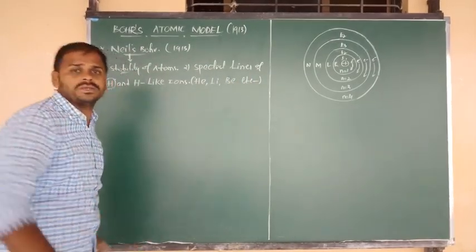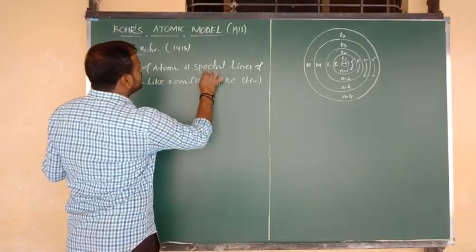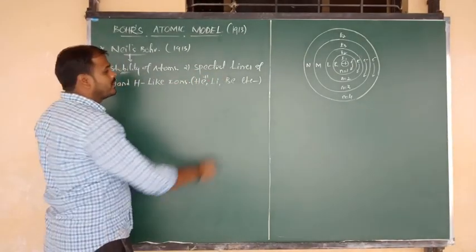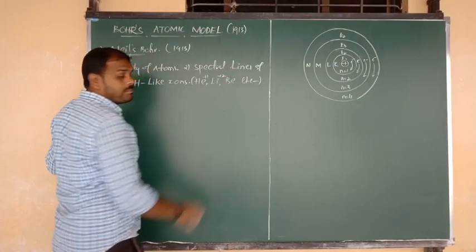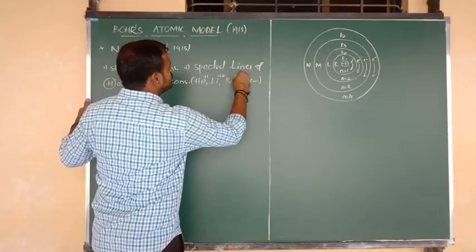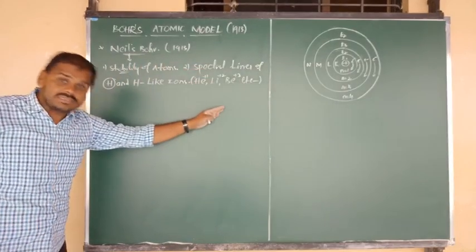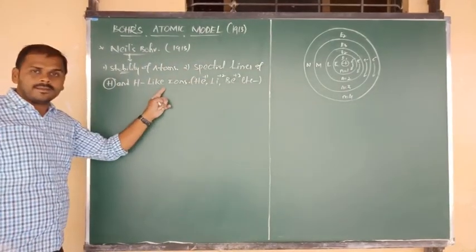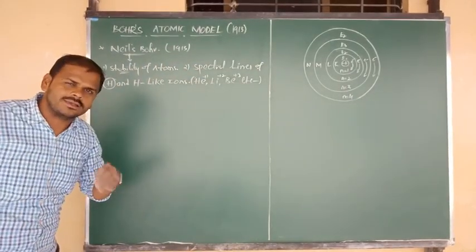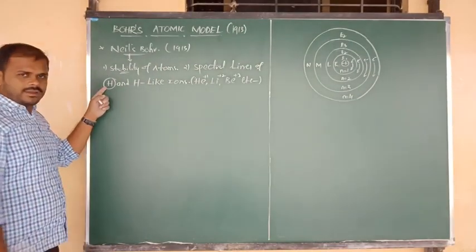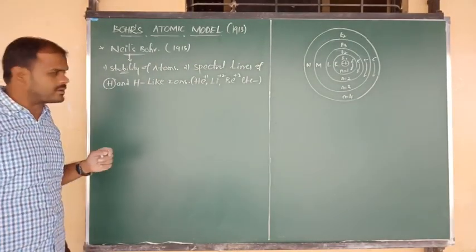The exact information is that helium should contain a +1 charge, lithium a +2 charge, and beryllium a +3 charge. These three ions are called hydrogen-like ions. Why? Hydrogen contains 1 electron.